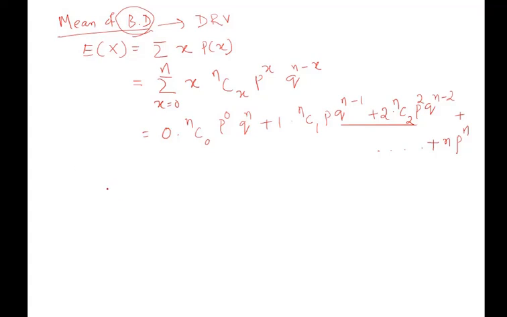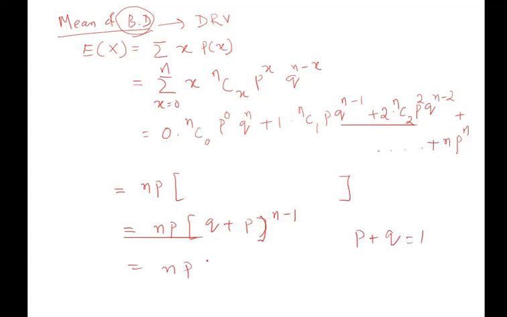Then out of all these terms we can take np as common, and whatever part remains within, you can represent in the form of (q plus p) to the power n minus 1. And ultimately, as all of you know that p plus q is 1, you will get np times 1 raised to the power n minus 1, which ultimately is np. So what you have to remember is that the mean of a binomial distribution is equal to np.